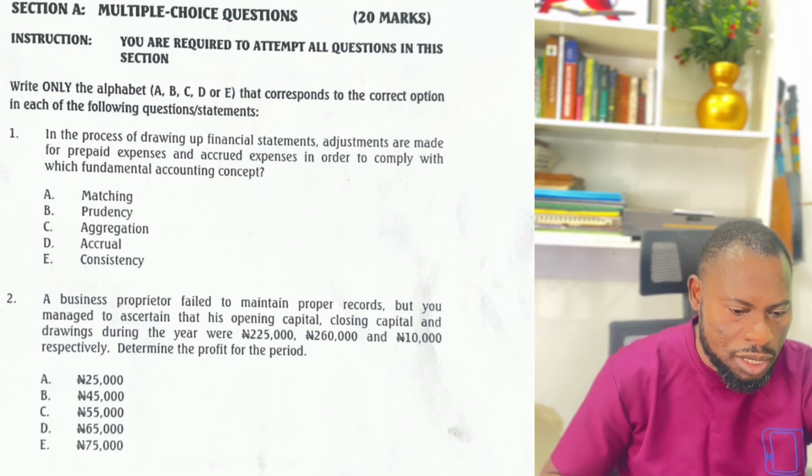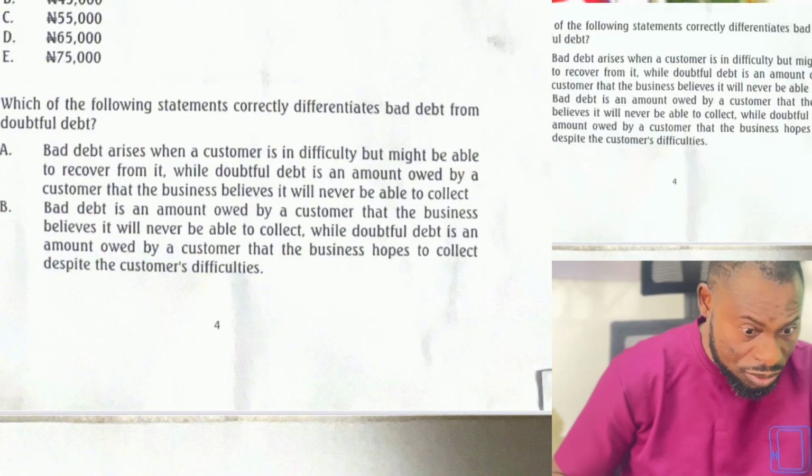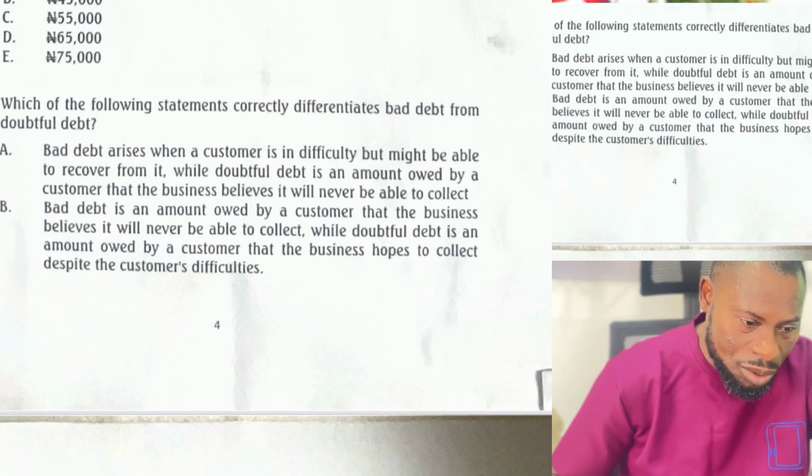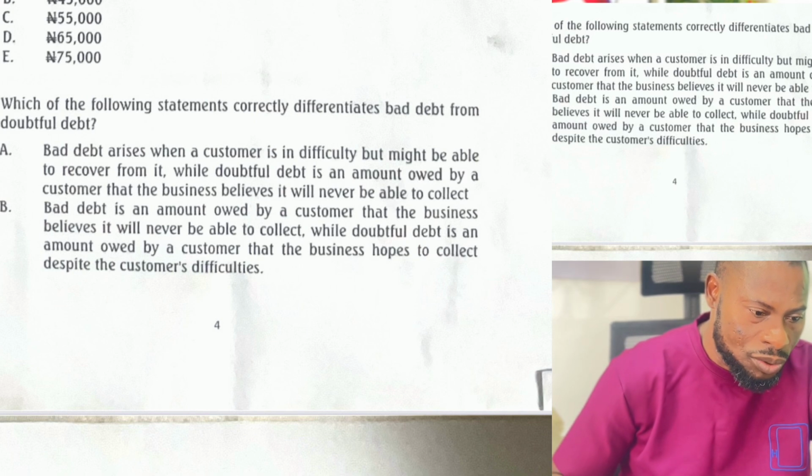Let's move to question 3 fast. For multiple choice questions, you have to be fast, really. But because I'm explaining, that's why I'm slow. Now, which of the following statements correctly differentiates bad debt from doubtful debt? This is simple, but you have to reason. You'll be surprised that most of the questions look like they are correct, but only one is the one that best answers it.